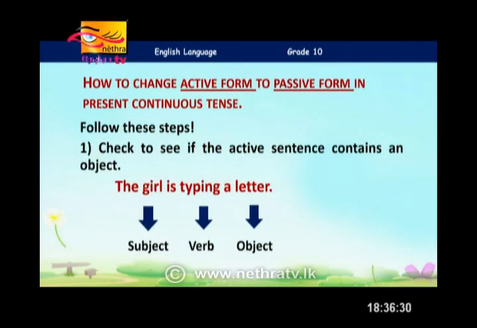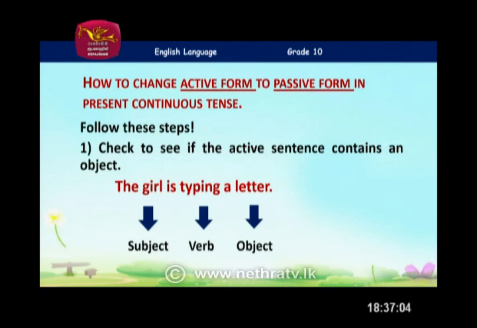Now, we are going to learn how to change active form to passive form in present continuous tense. Well, it's a piece of cake if you follow my advice. It's easy. So first, check to see if the active sentence contains an object. For example, the sentence: the girl is typing a letter. What's the subject? The girl is the subject. And the verb? The verb is typing. Do you see any object here? Yes, a letter is the object.